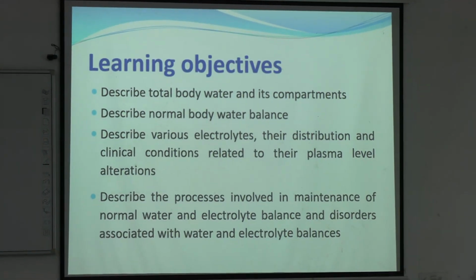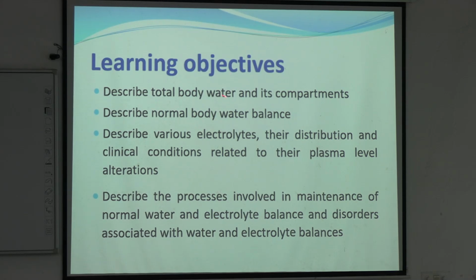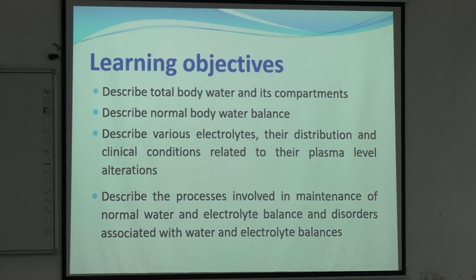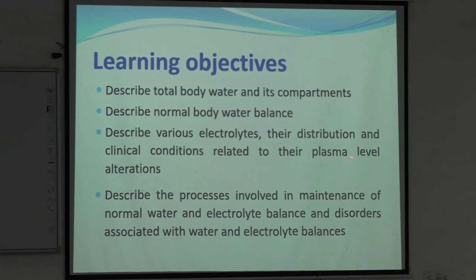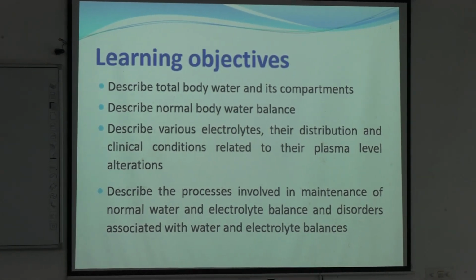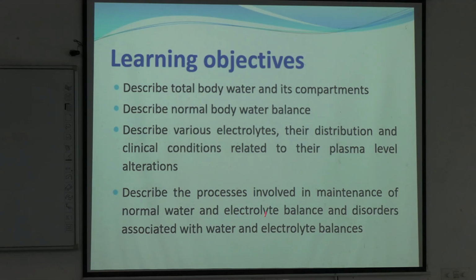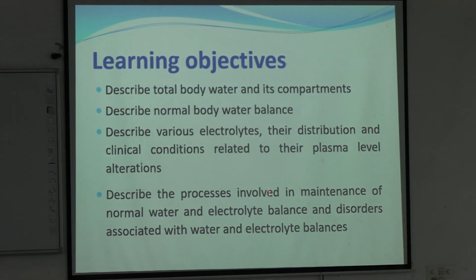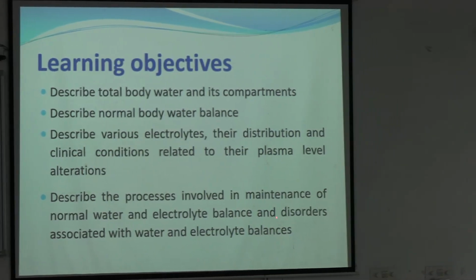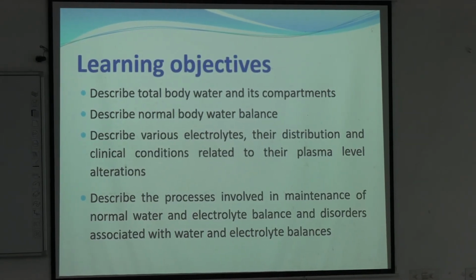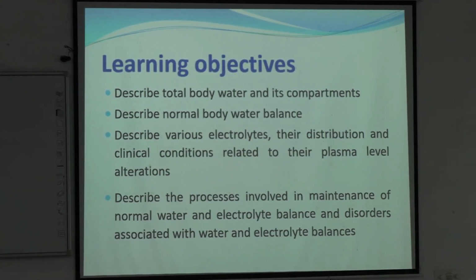Learning objectives for today's class are: total body water and its compartments. Next, normal body water balance, how the water balance in the body is maintained. Next, various electrolytes, their distribution, and clinical conditions related to their plasma level alterations. And last, the processes in maintenance of normal water and electrolyte balance, and disorders associated with water and electrolyte balance.